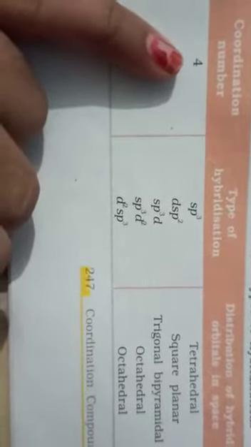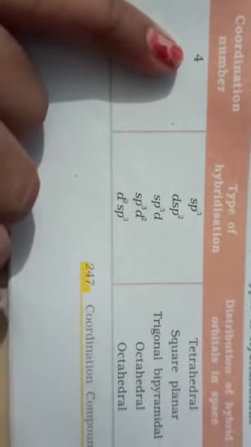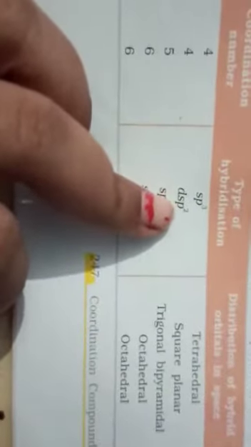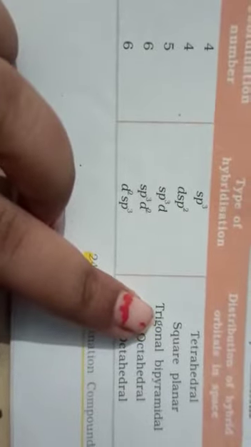So when the coordination number is 4, coordination number means the number of atoms to which the central metal atom is attached. Okay, it is known as the coordination number. So when the coordination number will be 4, then the type of hybridization in that case will be sp3 and the geometry will be tetrahedral. And also when the coordination number will be 4, then in that case the type of hybridization will be dsp2 and the geometry will be square planar.